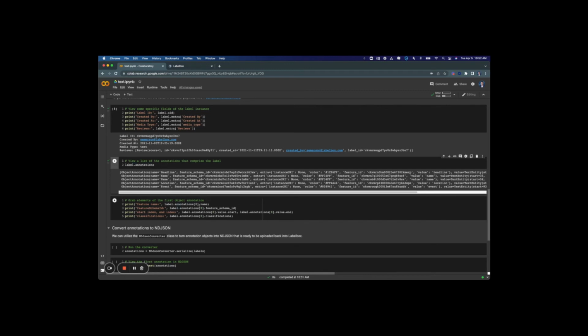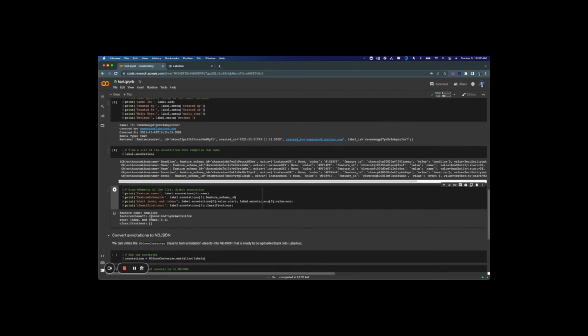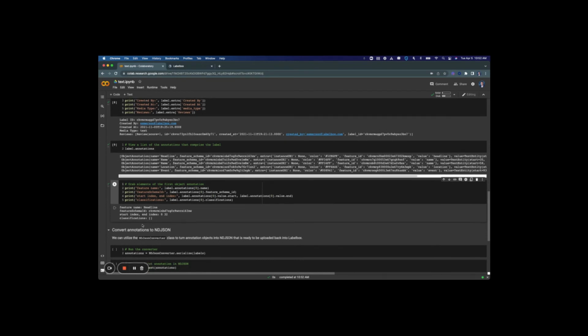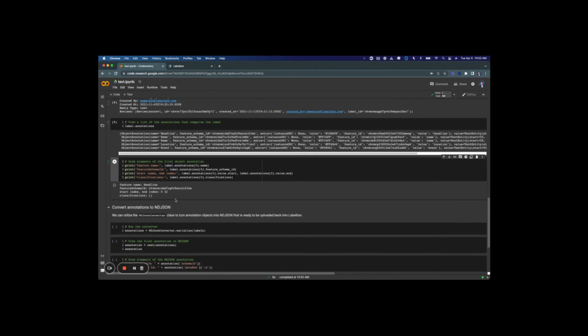And we can ask for the name once we grab this index, or the feature schema ID, or the start and end indices of the entity, or any nested classifications. So we see here it's a headline. We have the schema ID for the headline object. We have the start and end indices, and there's no nested classifications. So this is just a demonstration of how we can attain the information that comprises an individual annotation.